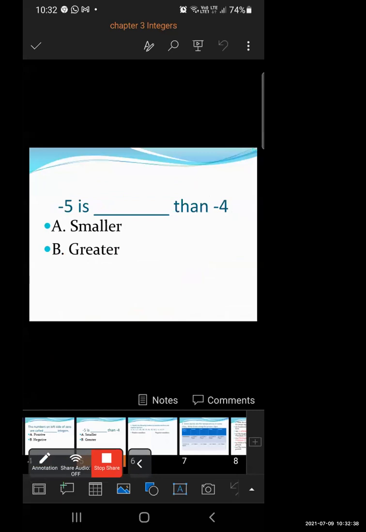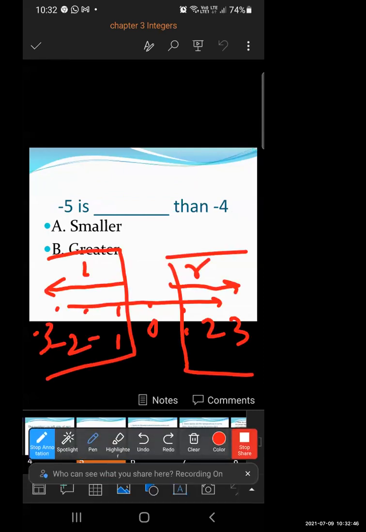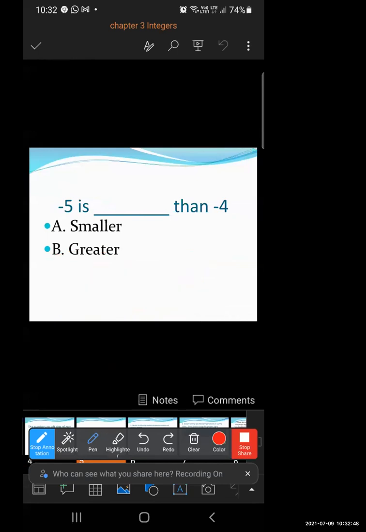Now one question: is -5 smaller than -4 or greater than -4? Now see children, if this is the number line and this is 0, 1 is always greater than 0, 2 is always greater than 1, 3 is always greater than 2.